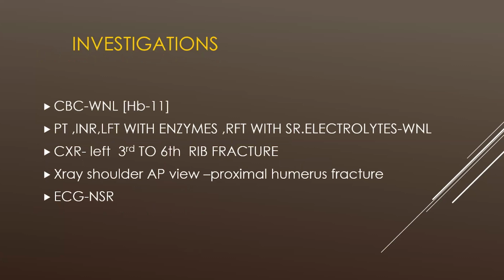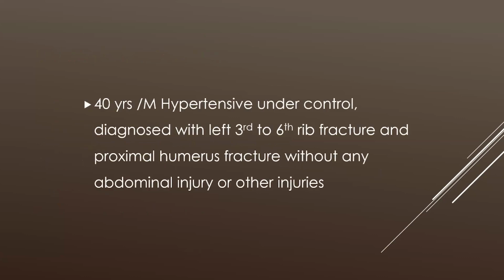Investigations: complete blood count, hemoglobin was 11; PT-INR, liver function test with enzymes, renal function test with serum electrolytes within normal limit. Chest X-ray showed left third to sixth rib fracture, and X-ray shoulder AP view showed proximal humerus fracture. ECG normal sinus rhythm. So the diagnosis is a 40-year-old male, hypertensive under control, diagnosed with left third to sixth rib fracture and proximal humerus fracture without any abdominal injury or other injuries.